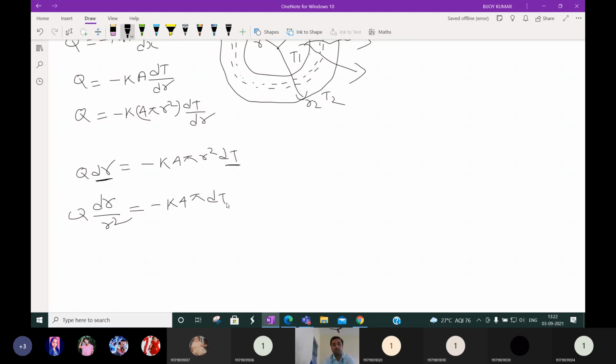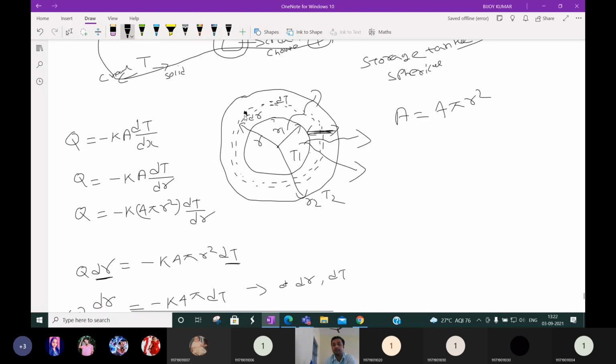This is the derivation for a small radius dr, in which the temperature difference is dT. Or you can say for this section, we derived Fourier's law at a radius of r.